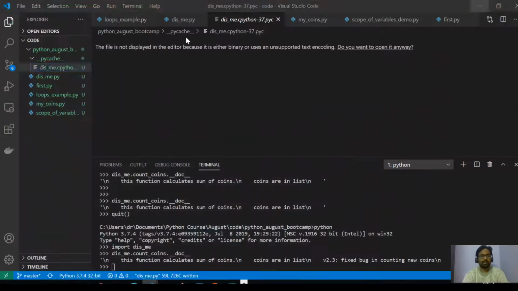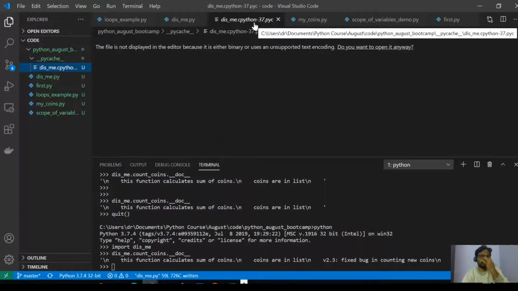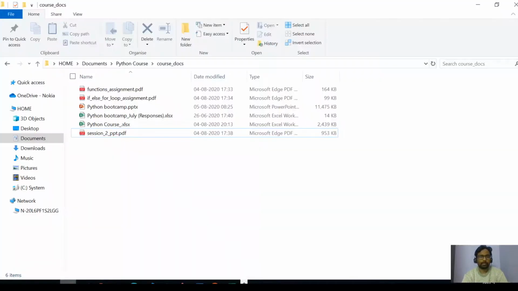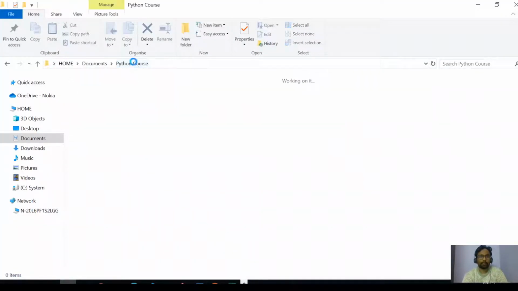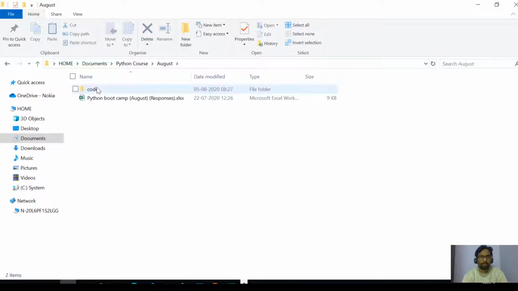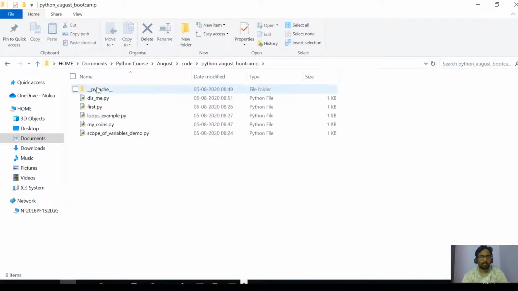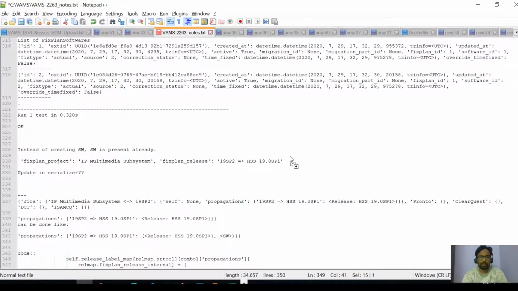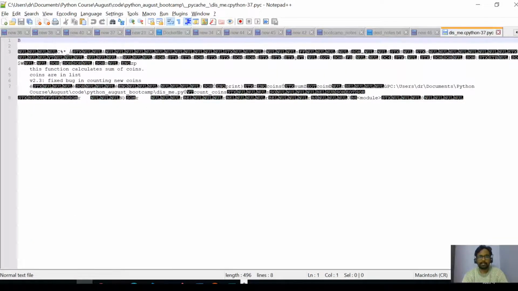Okay, so this is actually the bytecode. This is not machine code. This is bytecode. It says I cannot open this file. In fact, you can open this file. Let us try. This cannot be opened normally, but I am trying to force open it.